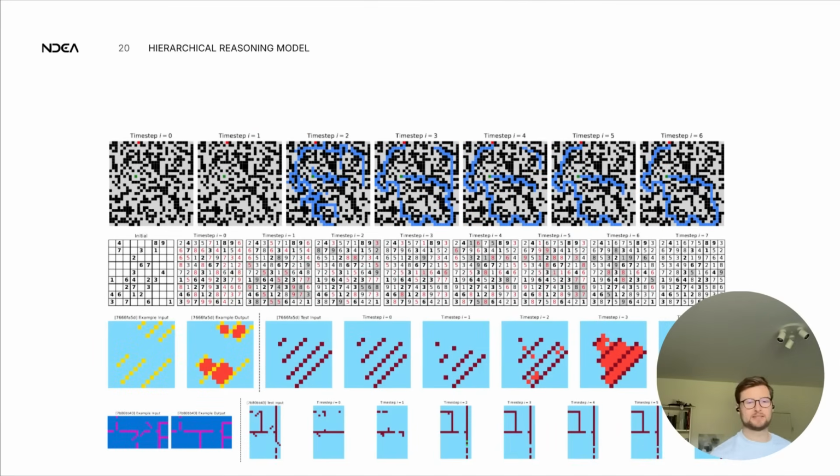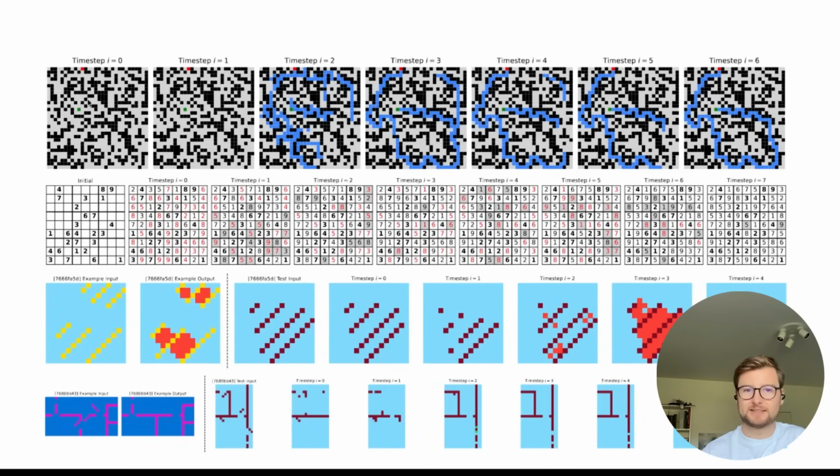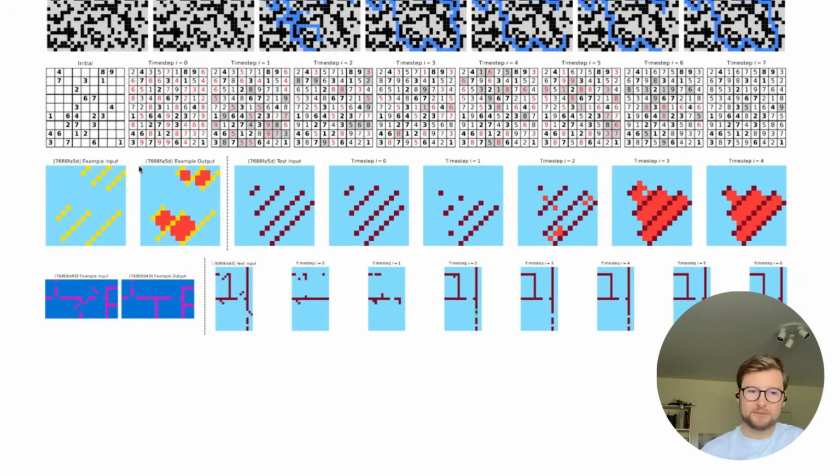And then, other than the top level numbers, there are some interesting qualitative results in the paper as well, where they look at the time steps, the outer refinement steps, and what happens to the output. This is a maze where you can see how the trace of going from one spot to the other spot evolves until convergence. Same for ARC, where this is one of the input-output examples for one task. And this is how it evolves for this test input, transforming it into the correct test output.